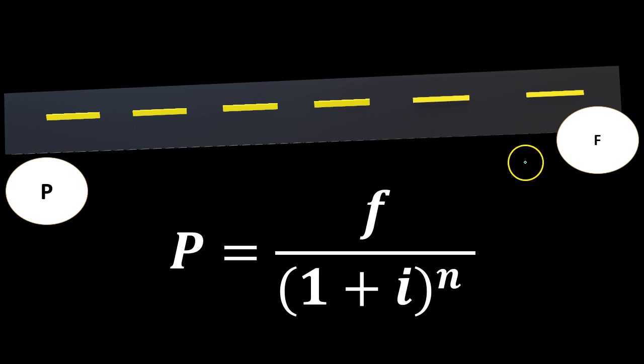So we're going to get future outlays. We're going to have to measure them in today's dollars. So whatever the cash flow that we get 5 years from now, if we bring it back to today's dollars, is going to be worth less as we compare them to today's dollars and compare our investment to the cash flow. So here is our formula. P equals F over (1 plus I) to the N.